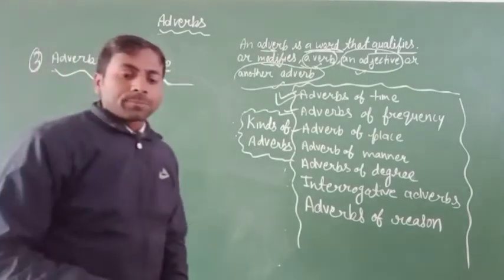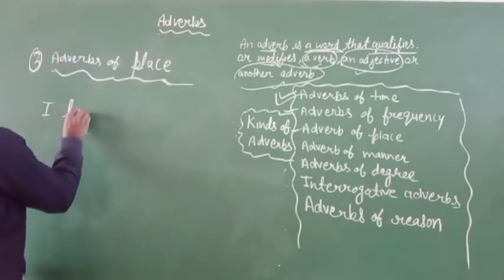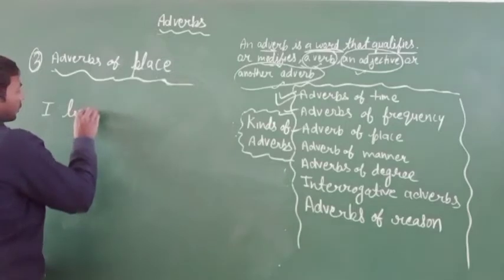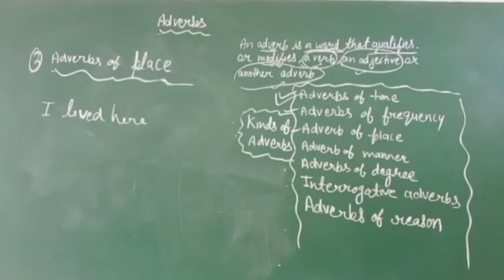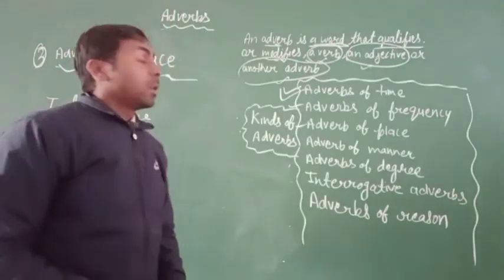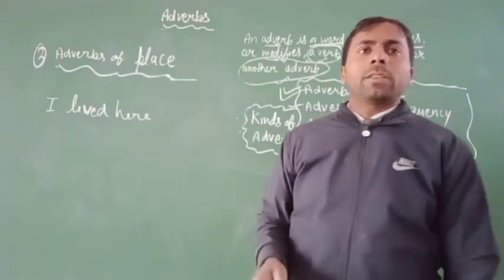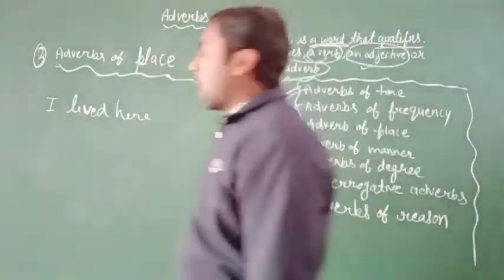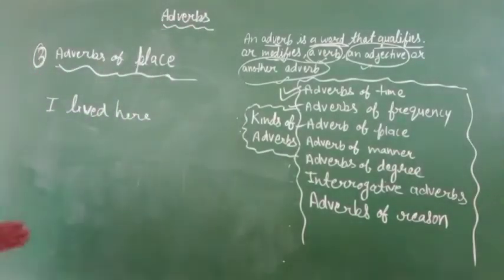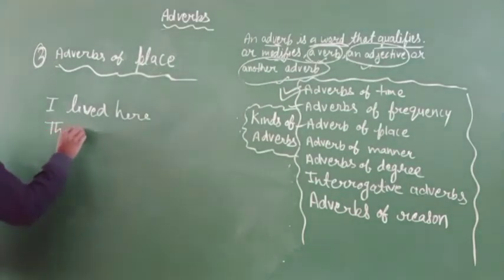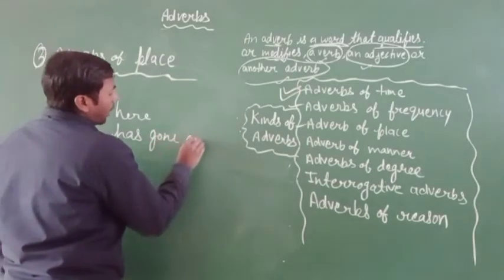For example, I lived here. Okay, I lived here. The second example is: the man has gone out.